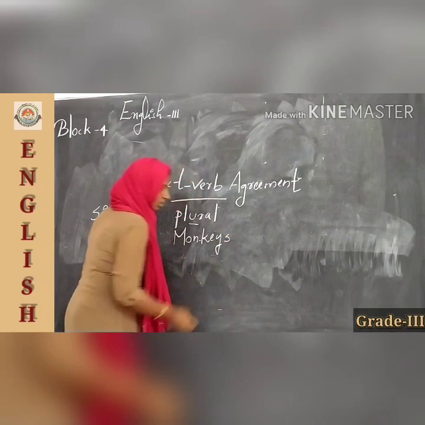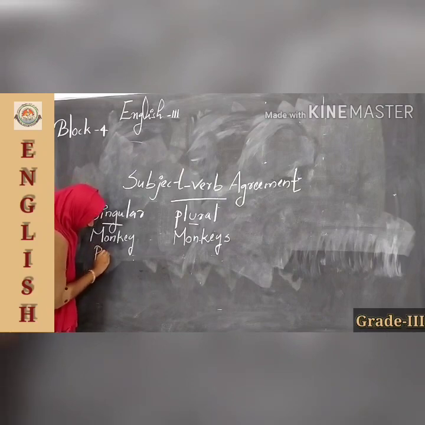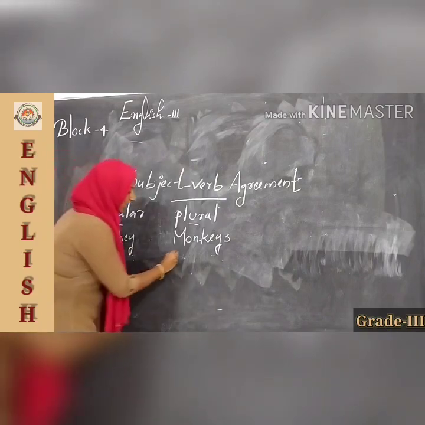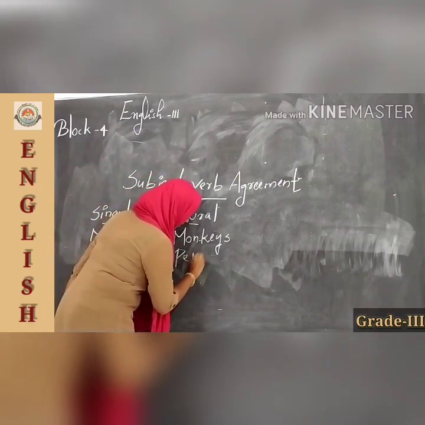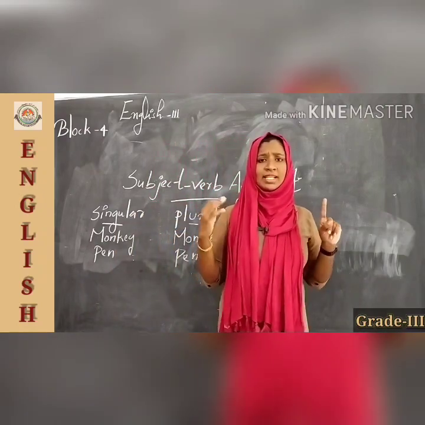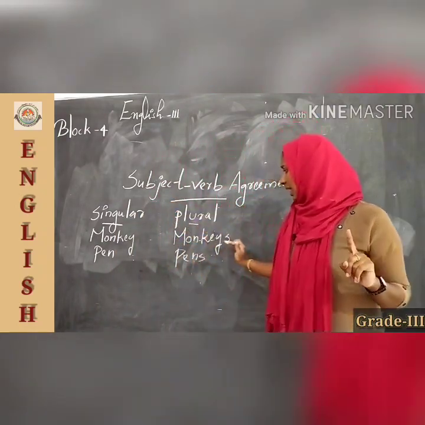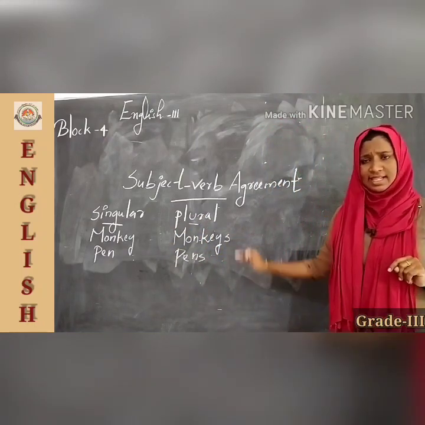Is it clear? So, another example. In singular, it is pen, but in plural, it is pens. So singular means a single thing and plural means more than one. Okay, so we add s here, isn't it? Is it clear to you?